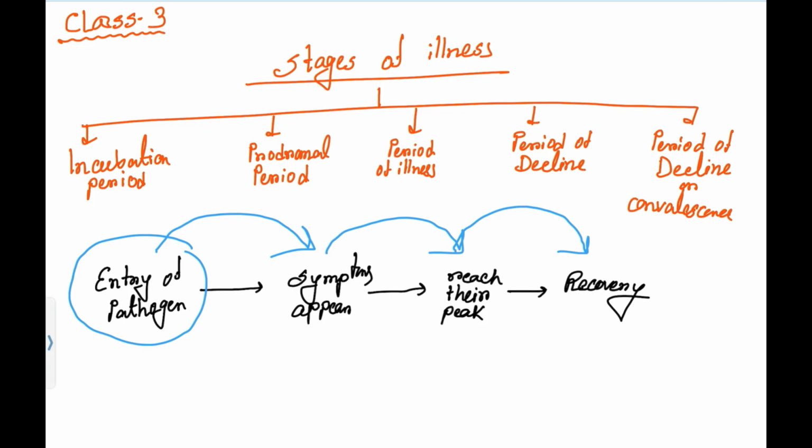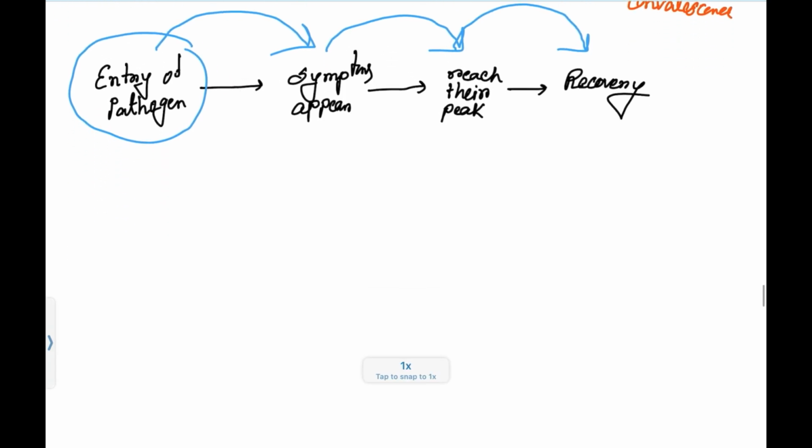Here I have listed a total of 5 stages that are followed by all infections: incubation period, then the second stage, prodromal period, then the third stage, period of illness, then the fourth stage, period of decline, and the fifth, final stage, period of convalescence. So these 5 stages will be followed by all infections. Now we will discuss all these stages one by one.